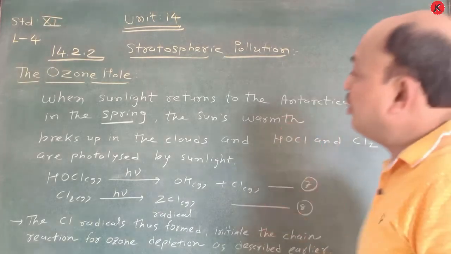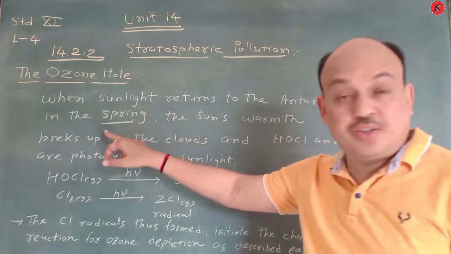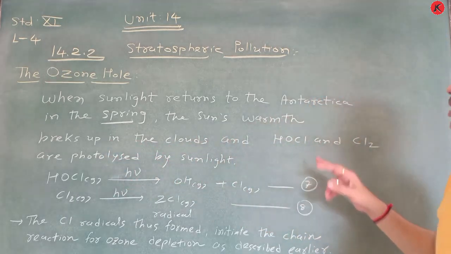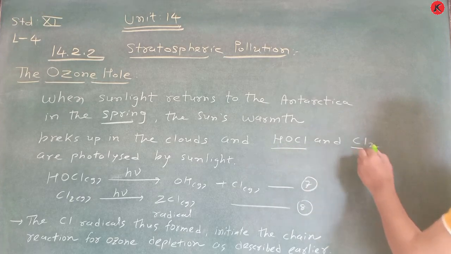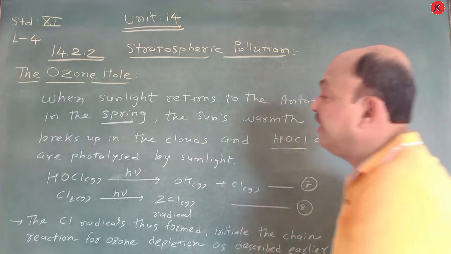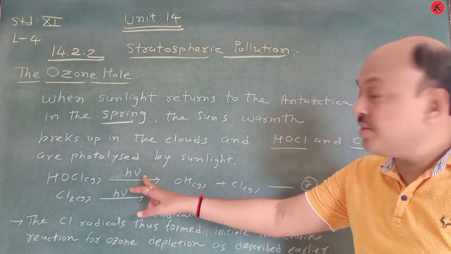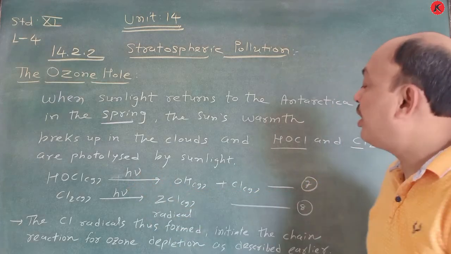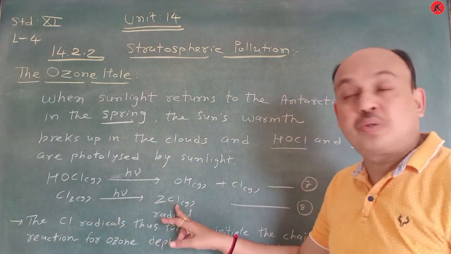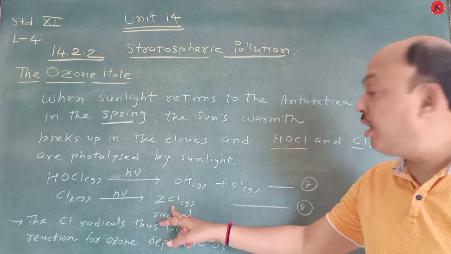Now, the ozone hole. When sunlight returns to Antarctica in the spring season, the sun's warmth breaks up the clouds, and the hypochlorous acid and molecular chlorine are photolyzed by sunlight, with h nu present. In the presence of sunlight, hypochlorous acid and molecular chlorine convert into OH and Cl, and Cl2 is converted into chlorine radicals, which are responsible for depletion of the ozone layer.